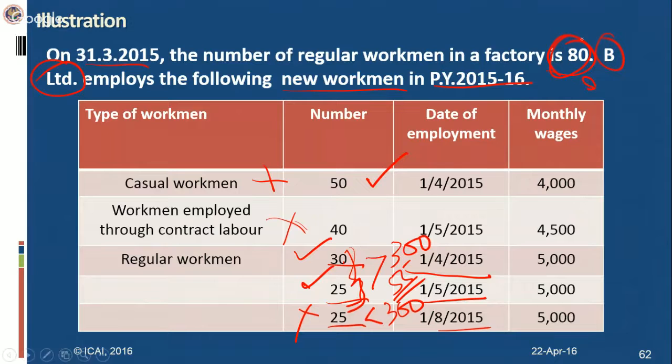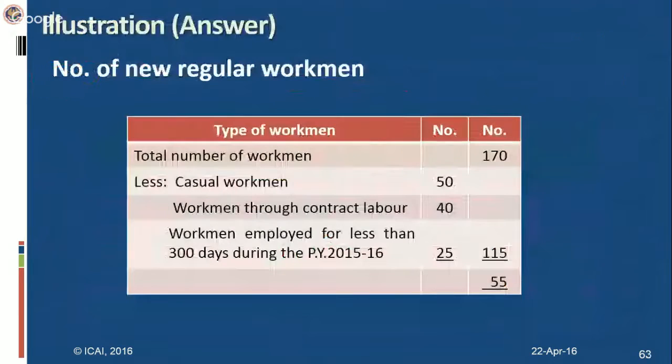In the case of an existing factory, you have to see the condition that it should be at least 110% of the existing number. So it should have been at least 88. He's employing 55 additional workmen. So the additional wages paid to these workmen will qualify for deduction under 80JJA. So 30 workmen, 5,000 per month for 12 months, 25 workmen, 5,000 per month for 11 months. That will give you the additional wages, and 30% of that additional wages will be the deduction under 80JJA.